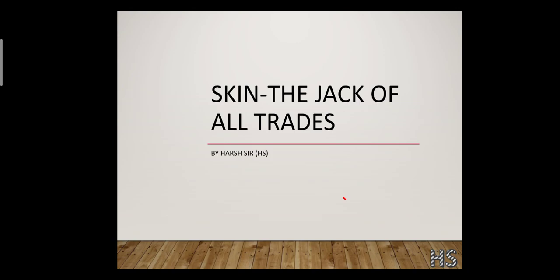The skin is considered to be the jack of all trades. What does that mean? It means the skin is a very busy organ, quite involved with many of the activities of your body. Skin performs a variety of functions. Skin is one of the important sense organs of our body, and it is also one of the largest organs, because it accounts for around 15% of the weight of an adult.